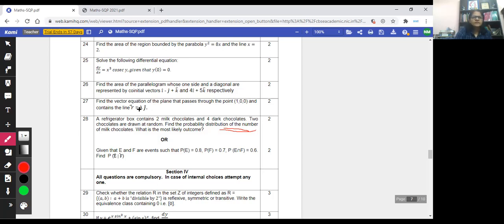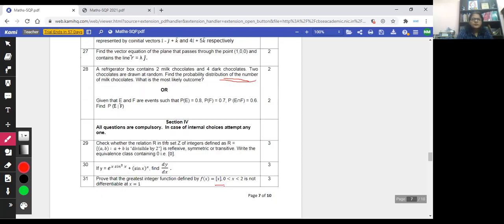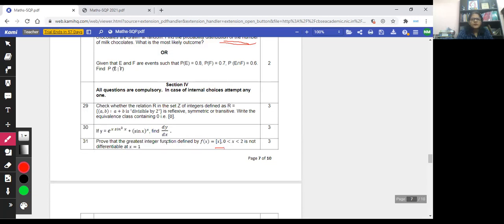Next question, solving the differential equation. Then the area of the parallelogram, question number 26, whose one side and a diagonal are given. These are parts of the syllabus, so nothing new. Basically, you really have to be very clear about how to remain prepared.